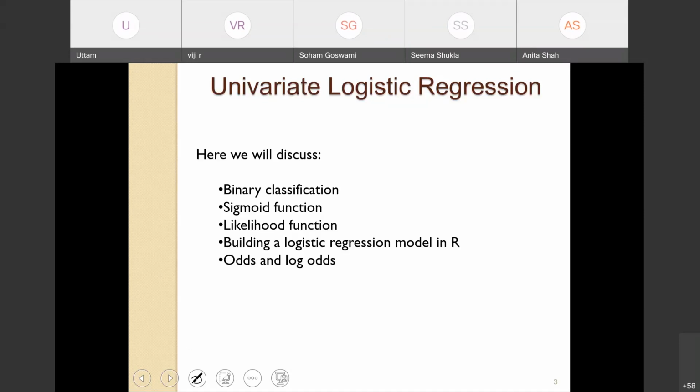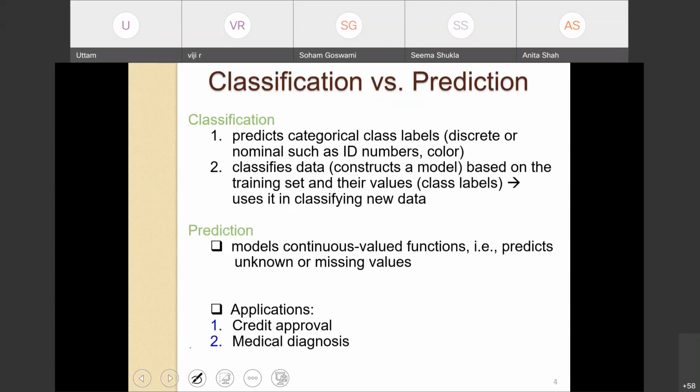I have already covered this slide. Now it makes sense to show that we are in the classification stage, and in the previous session we discussed the prediction problem using regression. Right now we are trying to build a model that does classification.